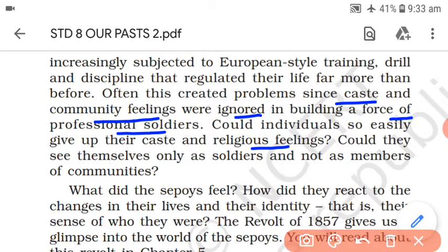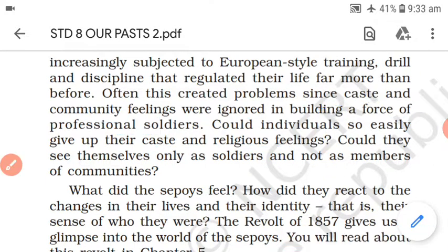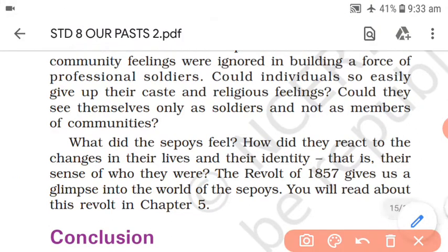So this is a question for you. Could individuals so easily give up their caste and religious feelings? Could they, by that time? Answer this question yourselves. Could they see themselves only as soldiers and not as members of communities? Whatever religion they belonged to, they had to follow only one thing, and that was the drill and discipline of the army. So now what would sepoys feel?